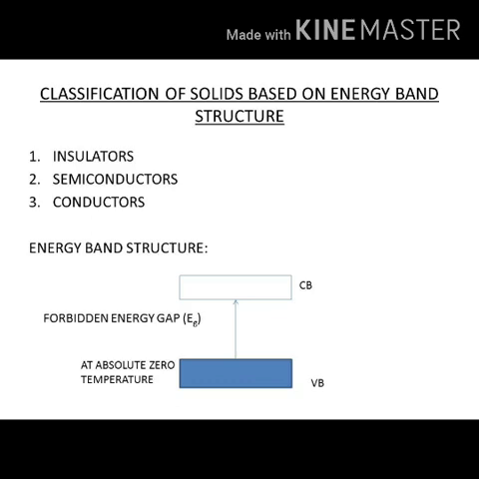To get current flow in a material, the electrons from valence band should rise to the conduction band. This can be achieved by supplying an external energy. External energy can be an electric field or heat energy. Once we apply an external energy, the electron from valence band will rise to the conduction band and these electrons will give rise to current flow in a material. Now let us study about these three materials.